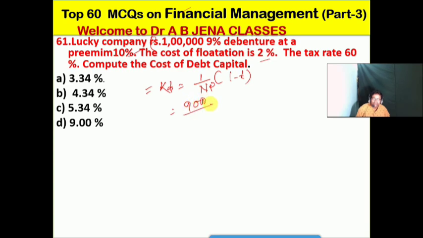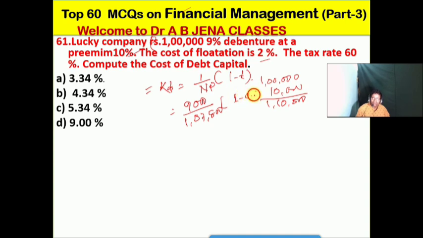Rupees 9,000 divided by, so how will you calculate? So amount is how much? It's 1 lakh, then the premium. So premium is how much? It's 10,000. So it's 1 lakh 10,000, and deduct how much? That is 2% on 1 lakh 10,000 after deducting. So this is how much? It's 1 lakh 7,800 into 1 minus T is how much?